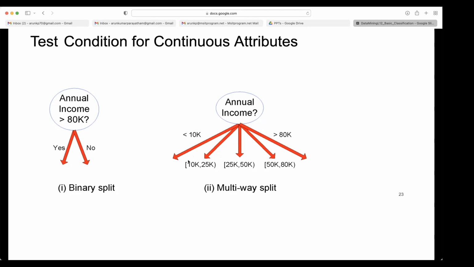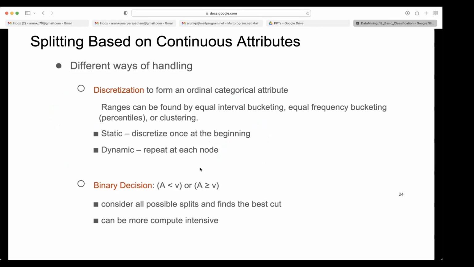You cannot put 10K, 20K, 40K and 60K into one branch. So they should be continuous bucketing. That is only possible for continuous attributes. So splitting based on continuous attributes: how do we split the continuous attributes?